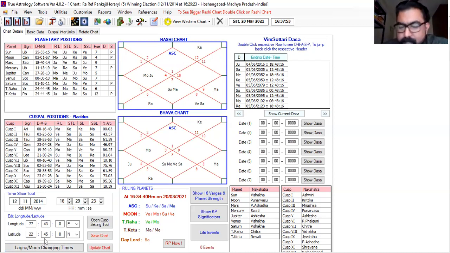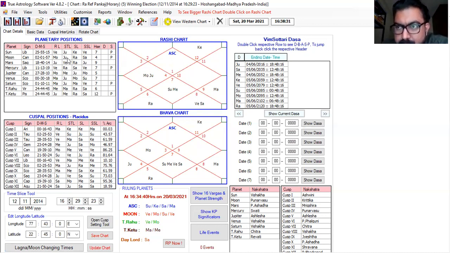For genuineness, the moon or its star should appear in which cuspal positions of the houses? 1, 6 or 11. See, moon is not there in 1. Moon is not in 6, but moon is there in 11. Moon is resident of 4th, which is an irrelevant house for this question. What is the moon star? Moon star is Jupiter, and Jupiter is appearing in 6. Very good. So moon and its star lord are appearing in both the relevant cusps, 6 and 11. Hence, this question will be treated as genuine.